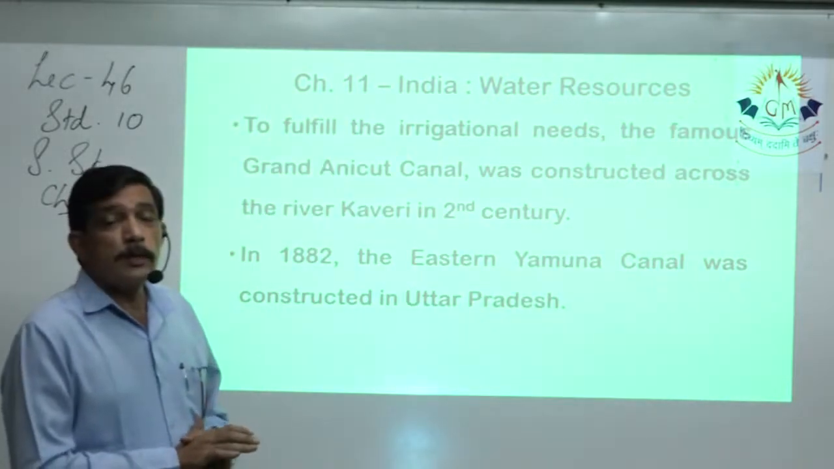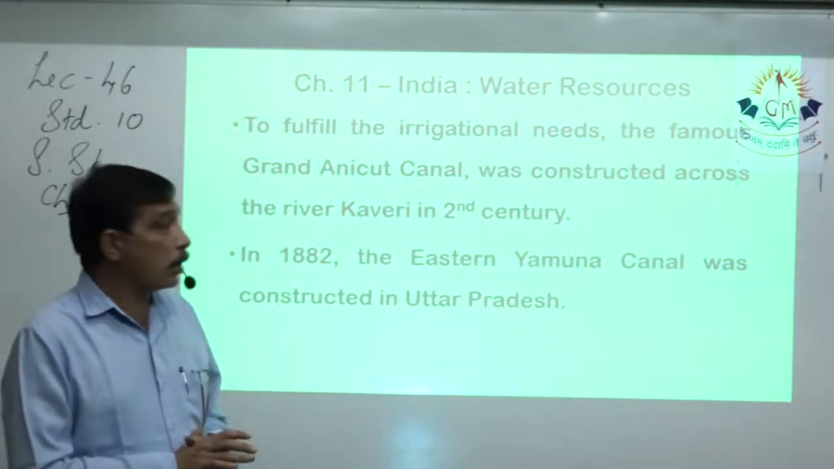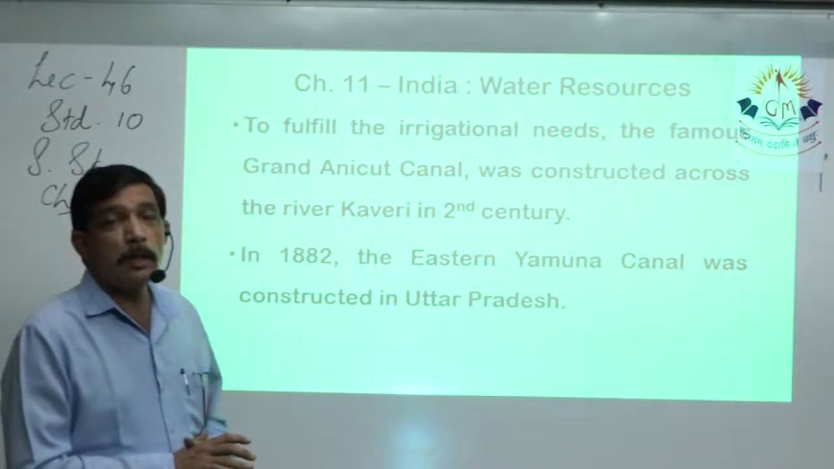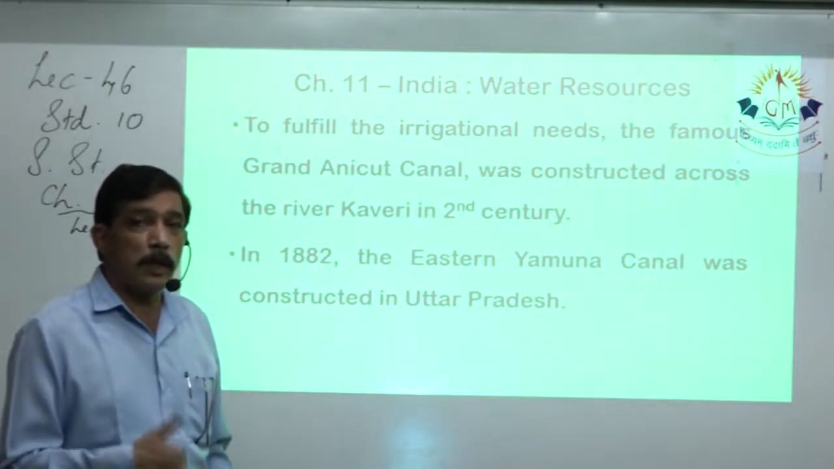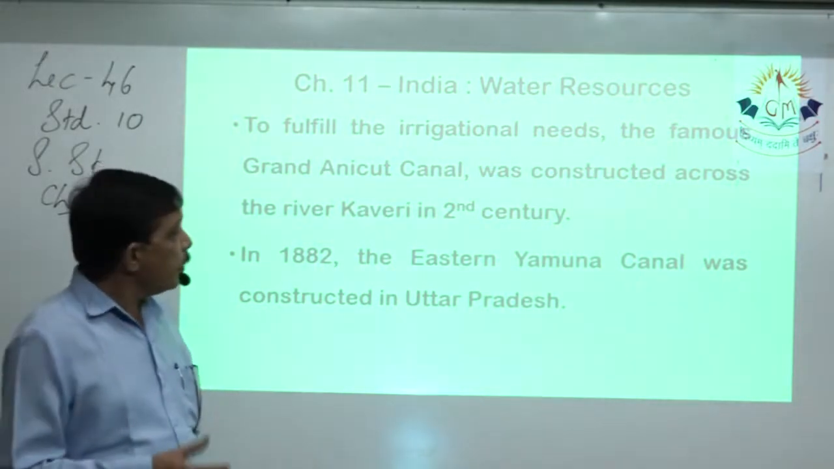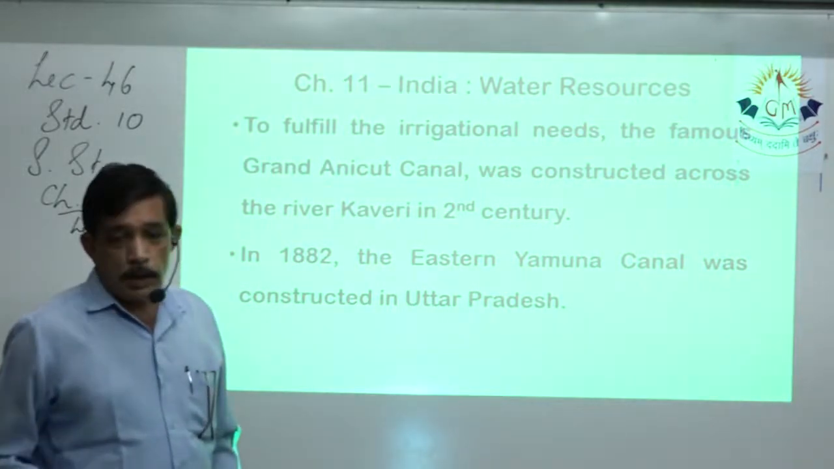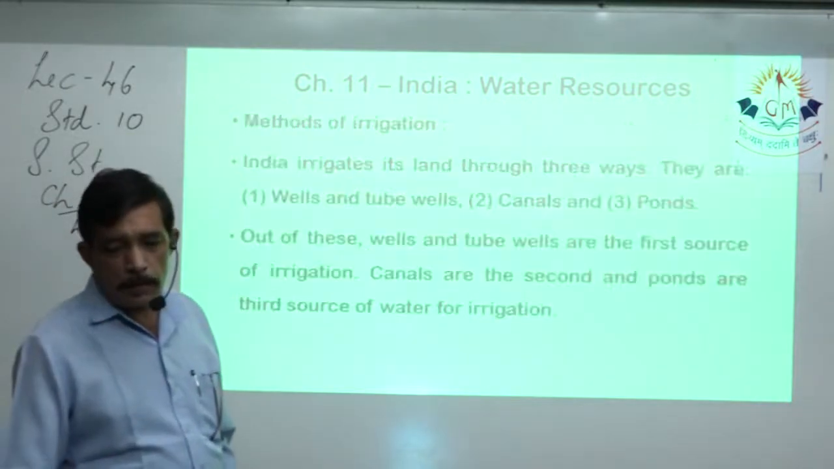Even in ancient times, we find that canals were built across river Kaveri in the 2nd century, so that water can reach far off and interior places where there is scarcity of water. Coming to modern times, during the British era, in 1882, the Eastern Yamuna Canal was built in Uttar Pradesh.